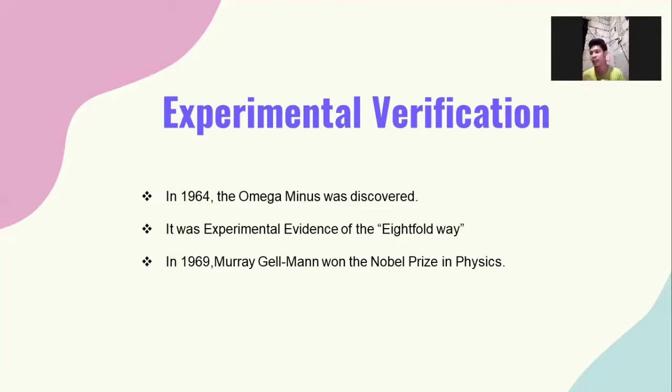The eightfold way is a unified theoretical scheme for classification of the relationship between the strong interaction of the small particles, or elementary particles. In 1969, Murray Gell-Mann won the Nobel Prize in physics. So this is the experimental verification.